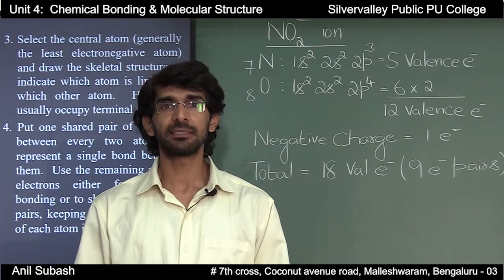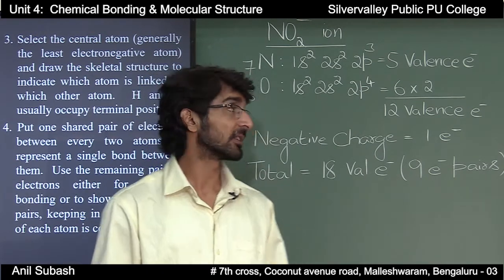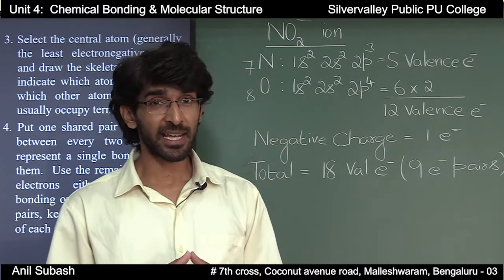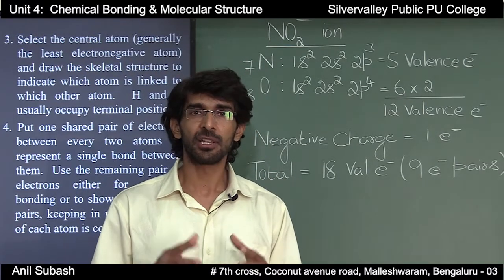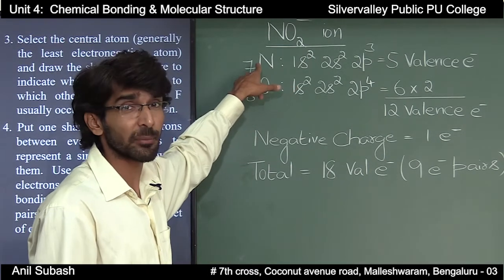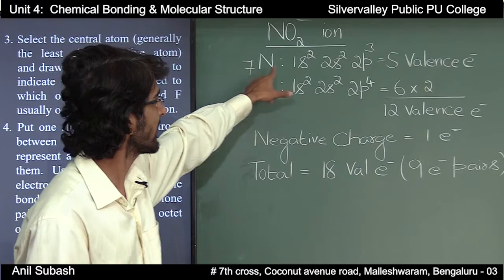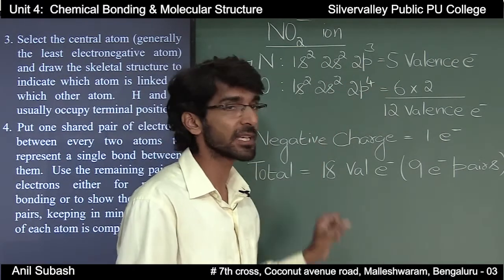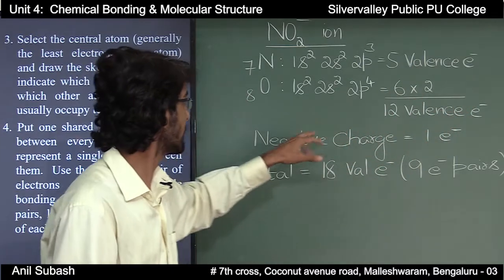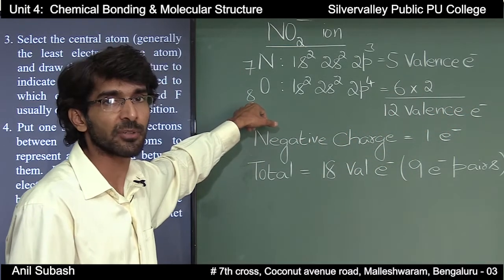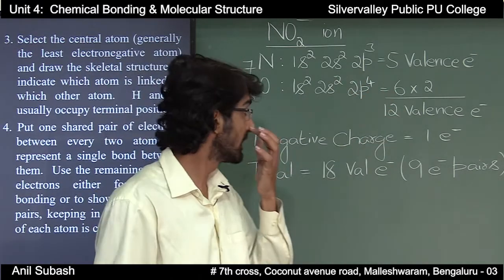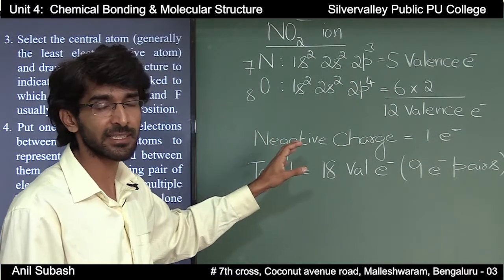Now, we will try to write the Lewis structure for nitrite ion, that is NO2 minus ion. First thing, you are supposed to calculate the number of valence electrons on all the atoms. We know that nitrogen has an atomic number of 7 and its electronic configuration is 1s2, 2s2, 2p3. That is, nitrogen has 5 valence electrons. Similarly, oxygen has an atomic number of 8 and its electronic configuration is 1s2, 2s2, 2p4. That is, oxygen has 6 valence electrons.